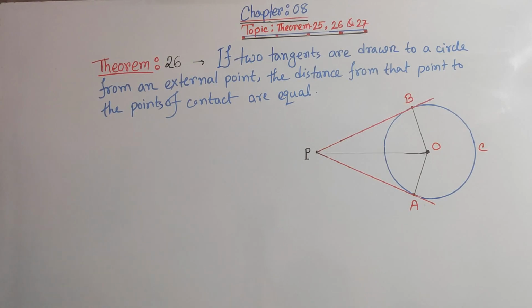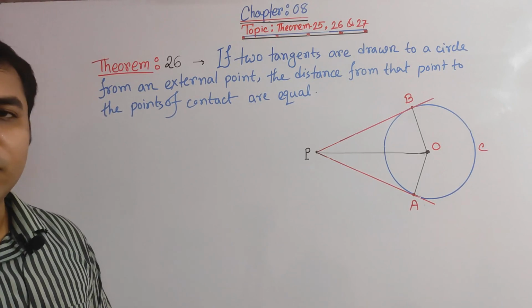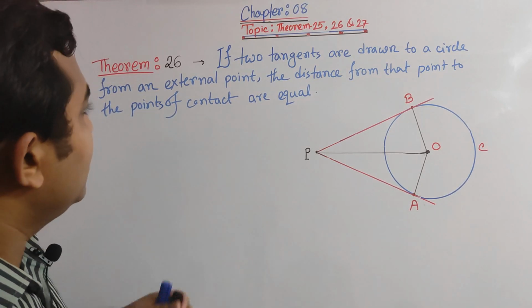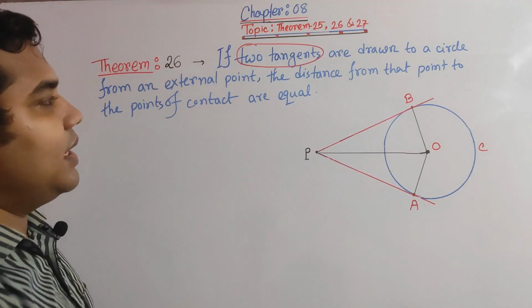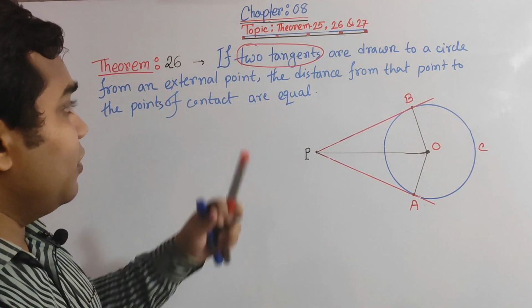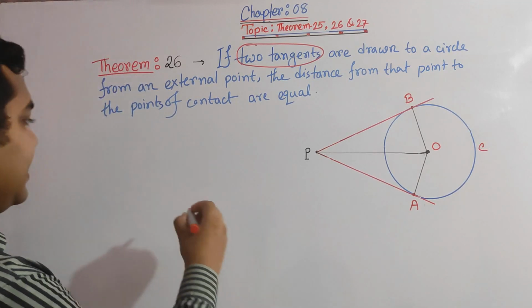Okay, dear students, now we move on to theorem number 26. In this theorem, there is talk about two tangents. Two tangents are drawn. First of all, what is a tangent?